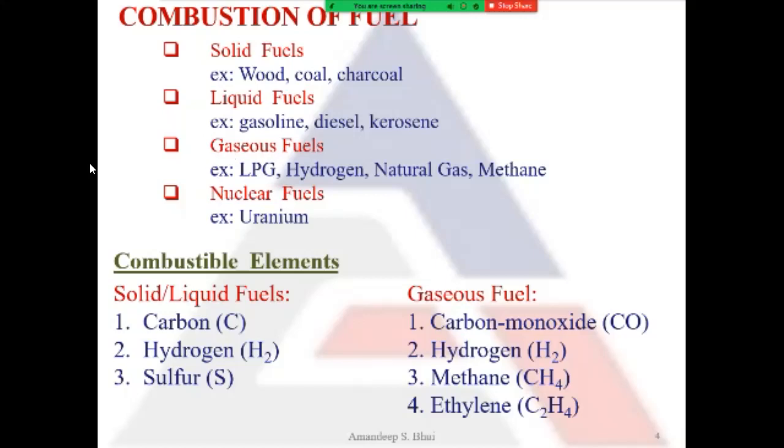And if I talk of solid or liquid fuels, it can be a mixture of carbon and hydrogen, carbon and sulfur, or hydrogen and sulfur. So any mixture can be there. But the major combustible elements present in solid fuels are carbon, hydrogen, sulfur. In gases, they are carbon monoxide, hydrogen, methane, and ethylene.